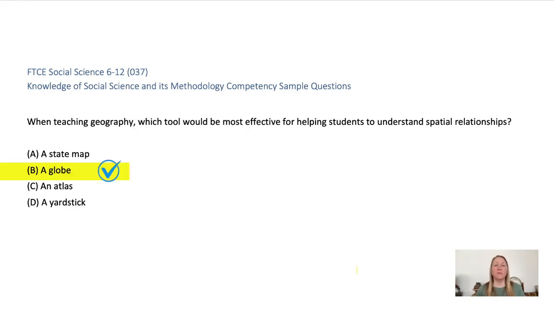The correct answer is B. A globe provides a three-dimensional representation of the Earth and its land masses, which can help students understand spatial relationships, the concept of scale, and geographical features. A globe also does not have the distortion issues commonly found in maps, which means it can provide a more accurate representation of size and scale.